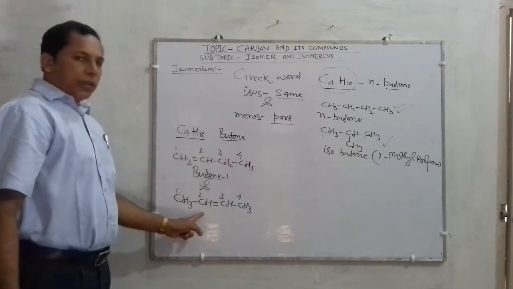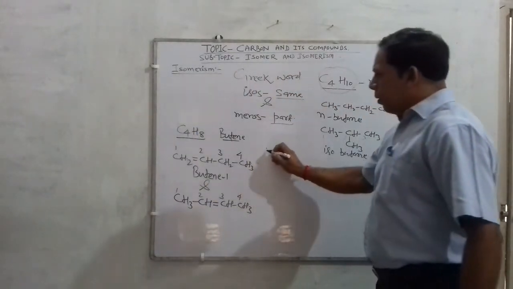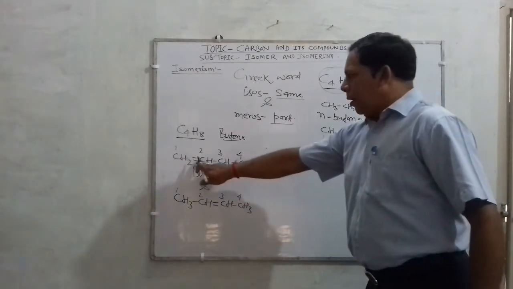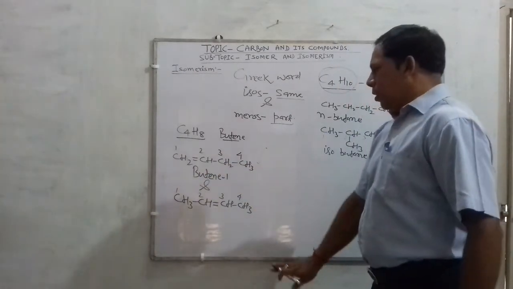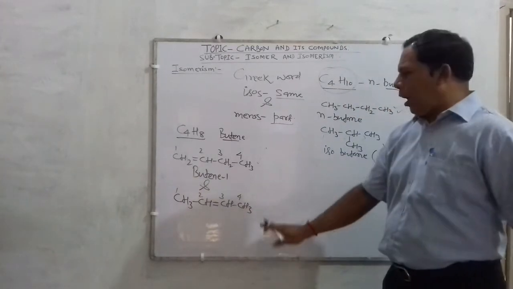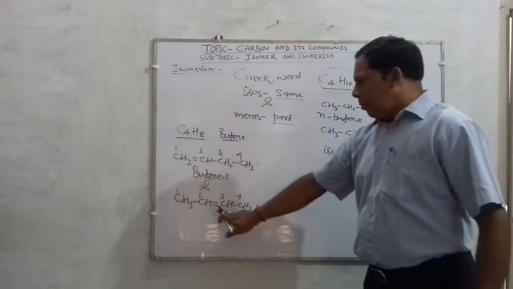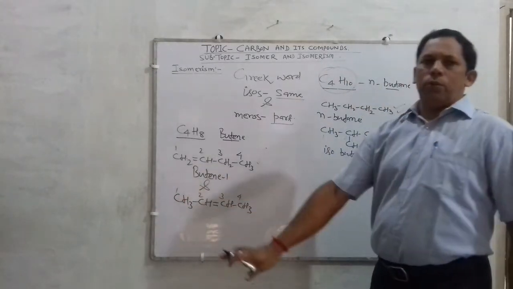So it is C4H8. So you see clearly, children, this compound has a double bond in carbon number 1 position. This compound has a double bond in carbon number 2 position, either going right to left or left to right. In every case this will come on carbon number 2.